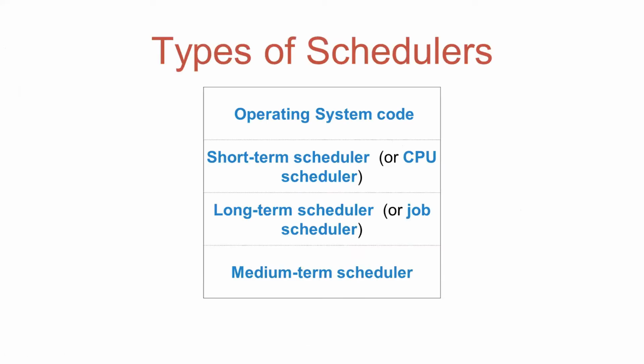The different types of schedulers in an operating system are the short-term scheduler, which is also termed as the CPU scheduler, the long-term scheduler or job scheduler, and the medium-term scheduler. An operating system is a complete package of different softwares. The short-term scheduler, long-term scheduler, and medium-term scheduler are part of the operating system package.